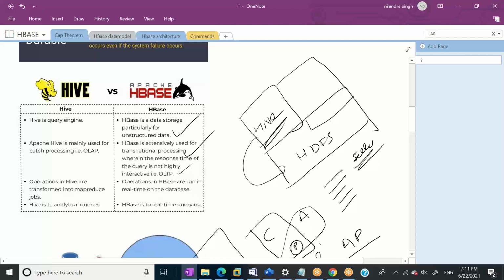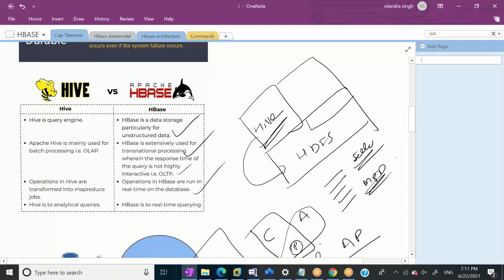So we know that Hive jobs must be converted to MapReduce or Spark jobs or maybe Tez. When we talk about HBase, the operations are run in real time in the database. These are not analytical. So whenever you run HBase commands, the query will run with MPP, massively parallel processing. Hive is for analytical queries and HBase is for real-time queries.